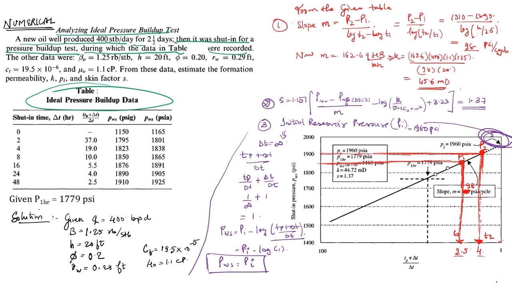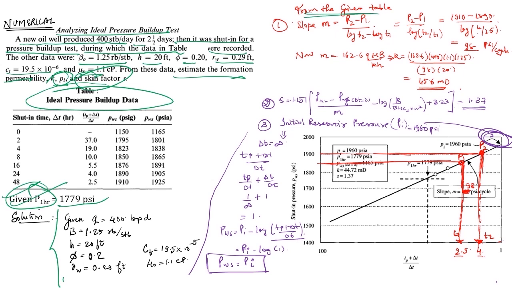Other data given are Bo, h, porosity, radius of the wellbore, total compressibility, and viscosity. You have to estimate the formation permeability, PI, the initial pressure and the skin. Very simple numerical. It is also given that the pressure at 1 hour is 1779 psi. Again, I have written down the entire given data.